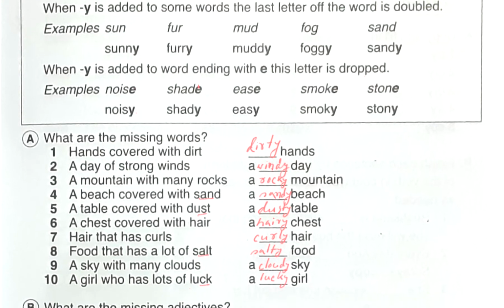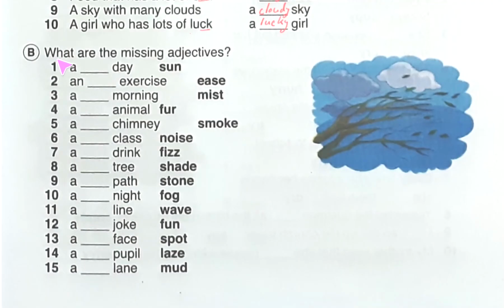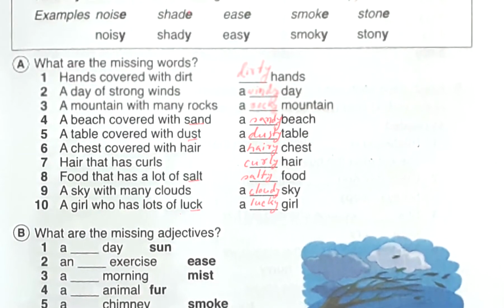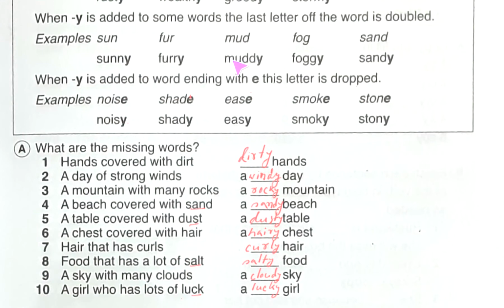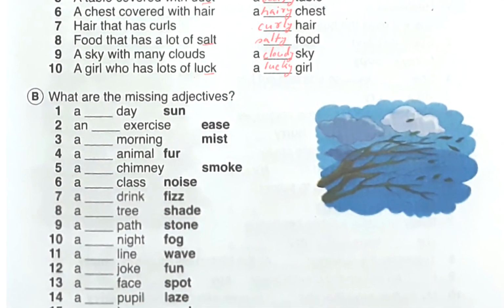So next exercise, this is also so easy. B exercise. What are the missing adjectives? This is so easy. We will fill the blanks with the bold-type words, which means we will make them adjectives by adding y, or you can say by following these rules, and we will fill the space.